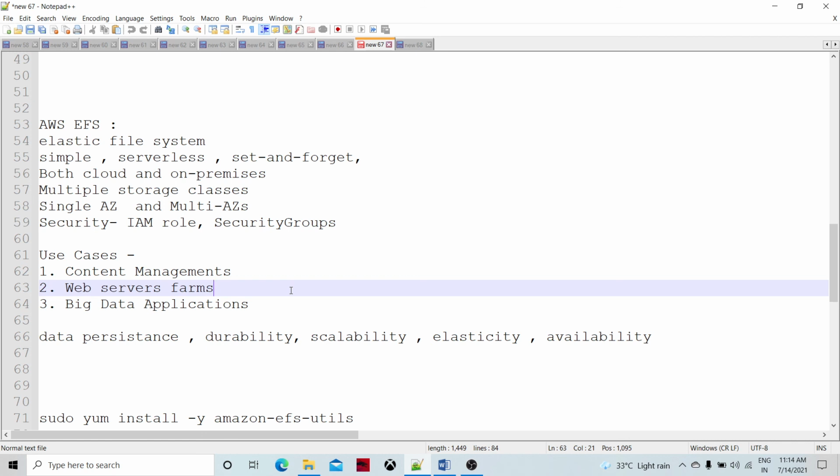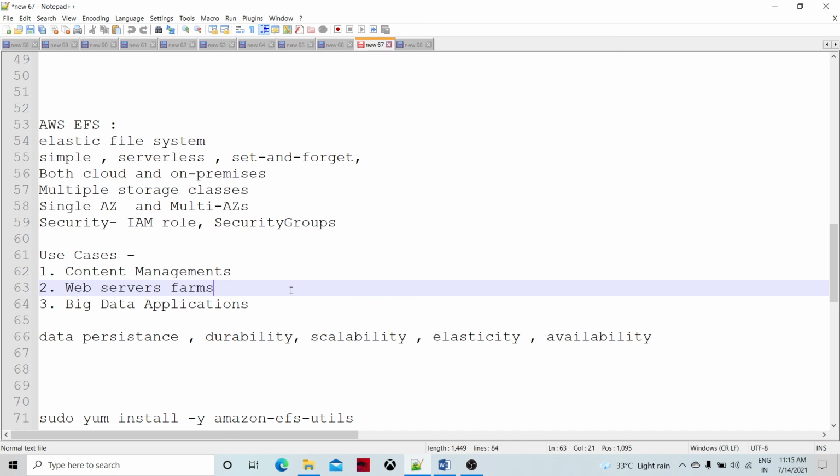And similarly, the big data applications, right? This EFS structure is very similar to the big data distributed structure, wherein the map reduce things happen. We map the data among multiple machines, and those machines do some operations, and finally the aggregation and the reduce part happens, and the final output is thrown out of the process to the client or the user.